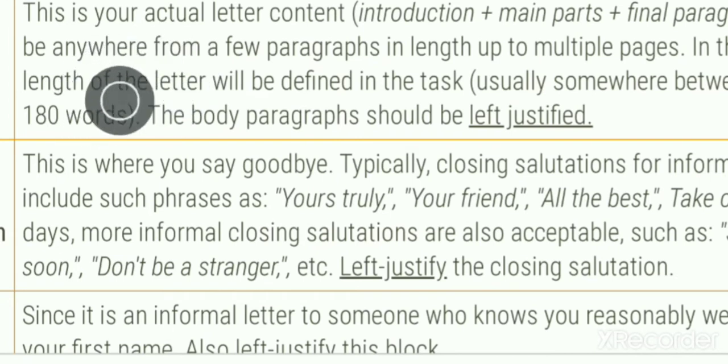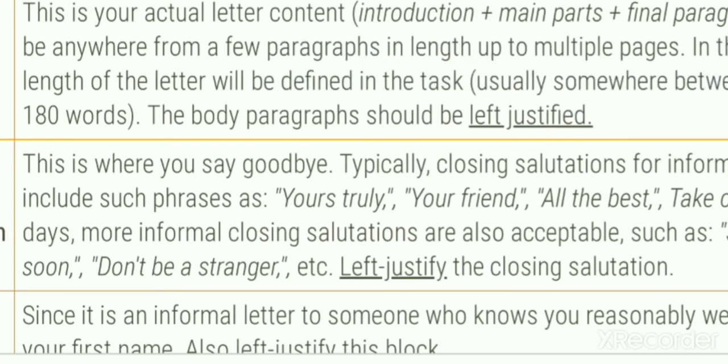The length of the body of the letter depends on how much you want to say. In an informal letter there are no limitations. You can write from one paragraph to multiple pages. You can write the body of the letter in many pages.